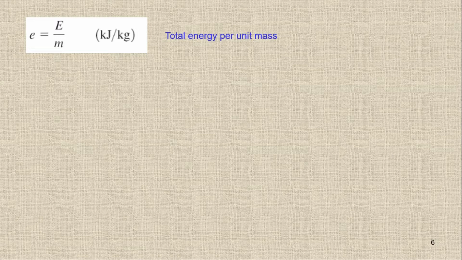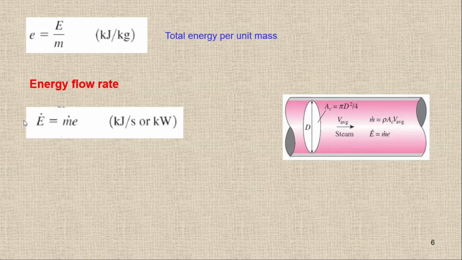Now, the capital energy or total energy, and the specific energy, are both written in terms of kilojoule or kilojoule per kilogram. But sometimes we have to define the energy flow rate. We normally define it like this. This is the energy, and if I put a dot on it, it will be the energy flow rate, E with a dot.